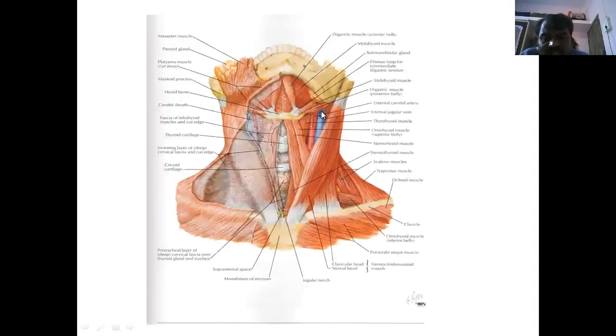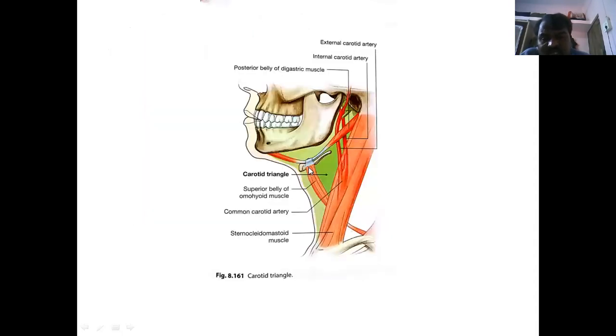See, this is the carotid triangle. We are identifying the platysma. After separating the platysma, this is the platysma muscle. Next, this is the investing layer of the deep fascia of the neck region. After separating this, we can identify the carotid triangle. This is the carotid triangle. See here the diagram of the carotid triangle.